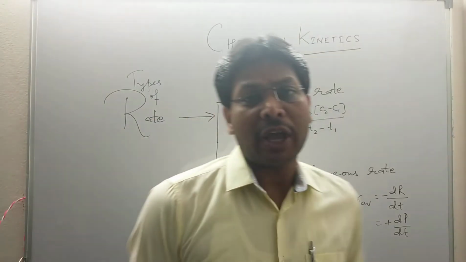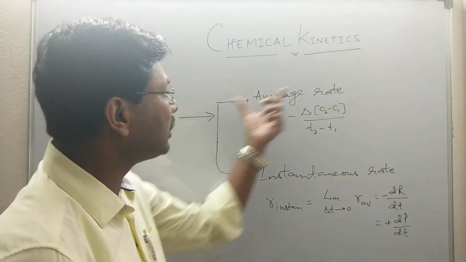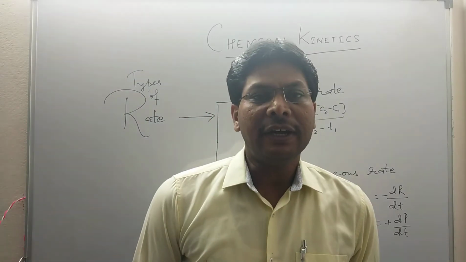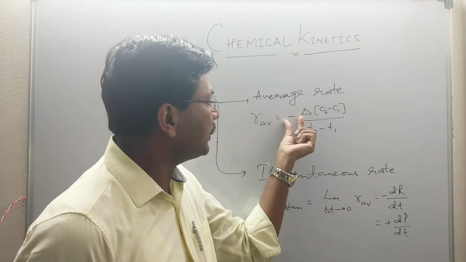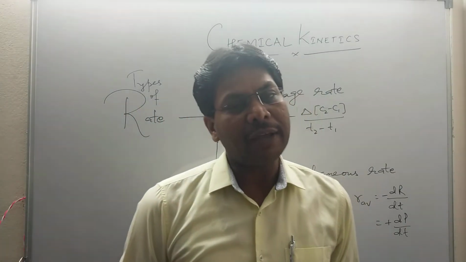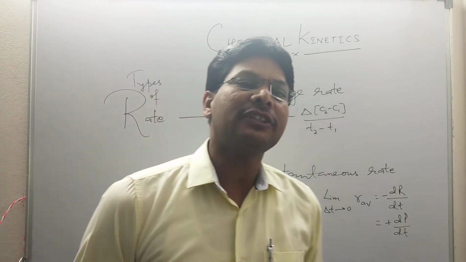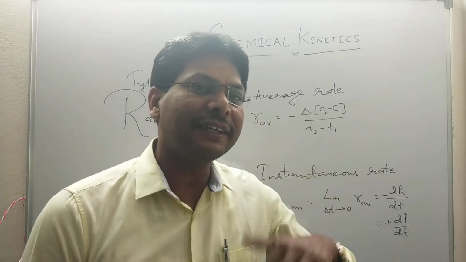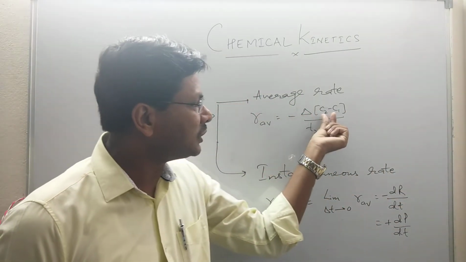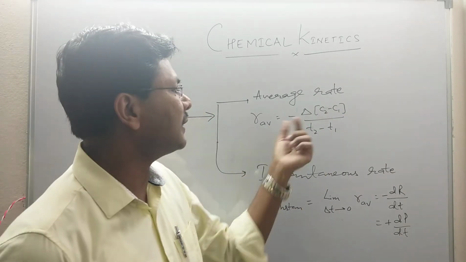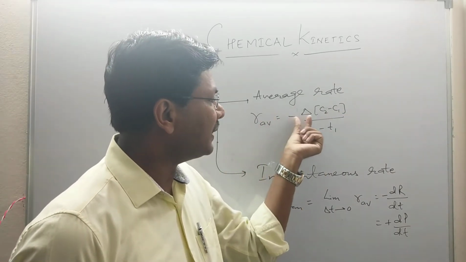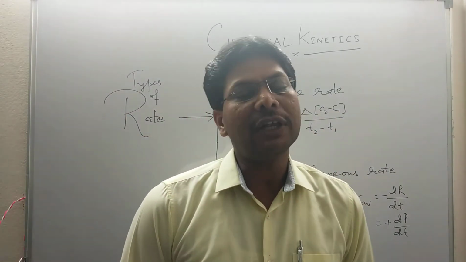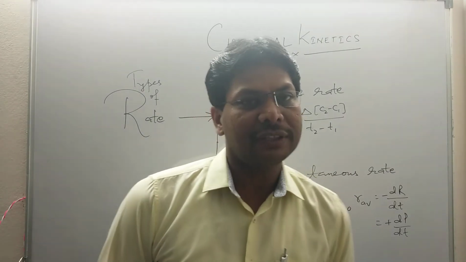Now there are basically two types of rate. One is called the average rate and another is called the instantaneous rate. The average rate is the change in the concentration of reactant per unit time, or the change in the concentration of product per unit time. That is, it is the decrease in the concentration of reactant per unit time, or the increase in the concentration of product per unit time. Suppose C2 is the final concentration and C1 is the initial concentration. So average rate is equal to minus (C2 minus C1) upon (T2 minus T1). T2 minus T1 denotes the time interval in which the concentration of the reactant is decreasing.